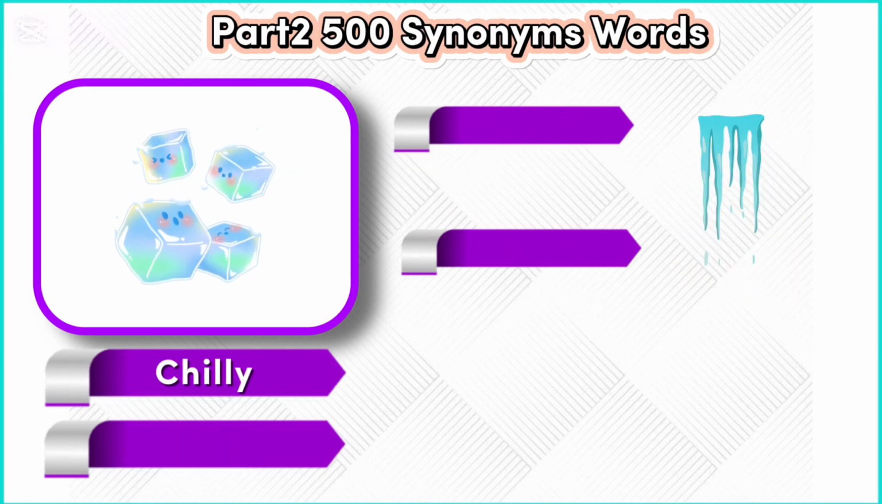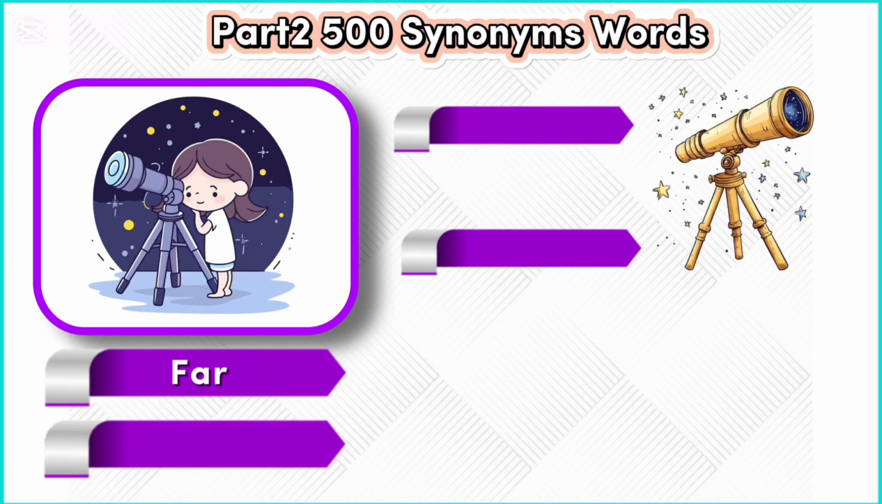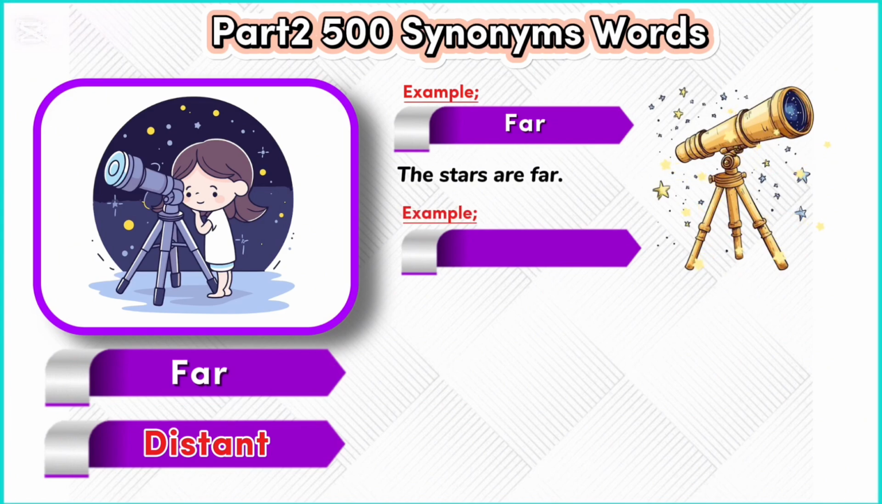Chilly. Cold. Example. Chilly. Put on a sweater. It's chilly. Example. Cold. I need a cold drink. Far. Distant. Example. Far. The stars are far. Example. Distant. That star looks distant.